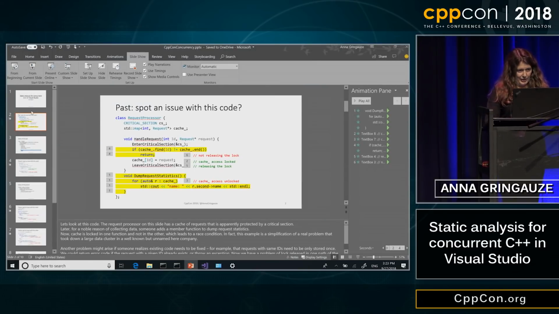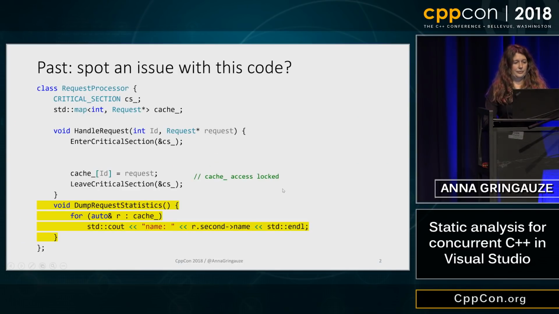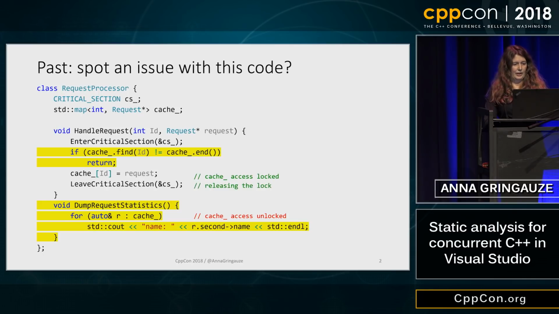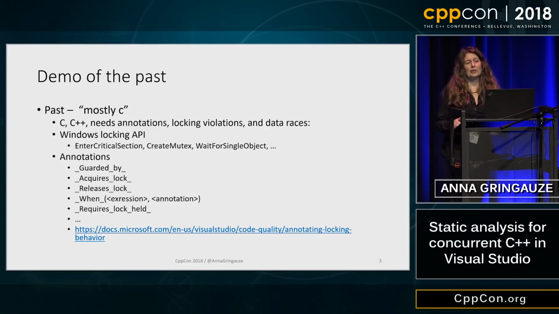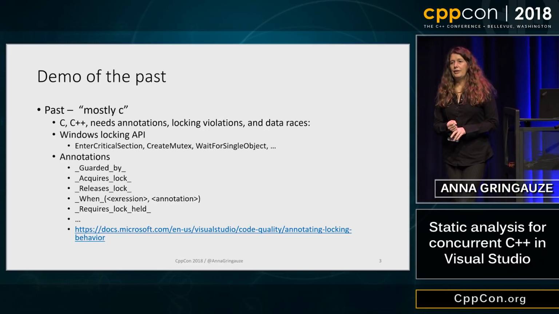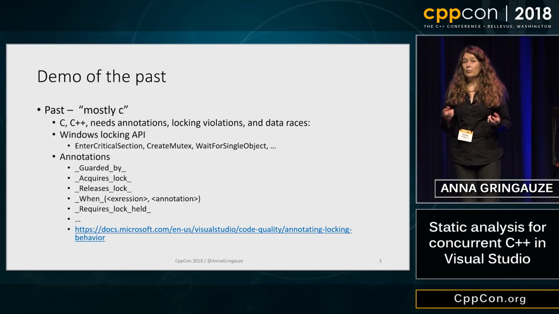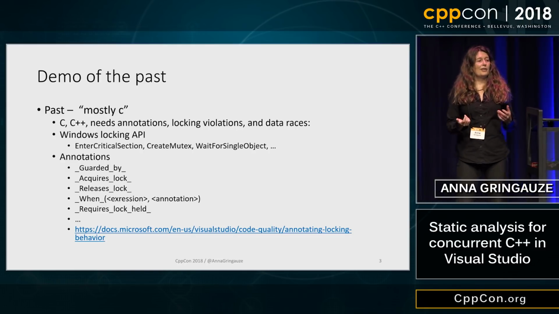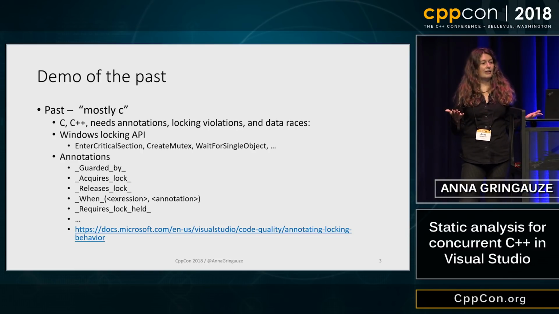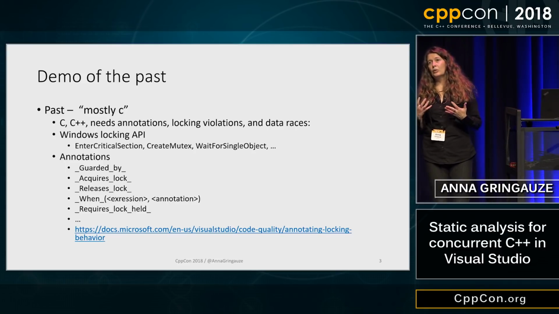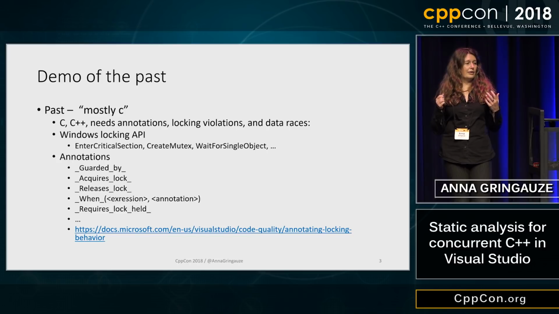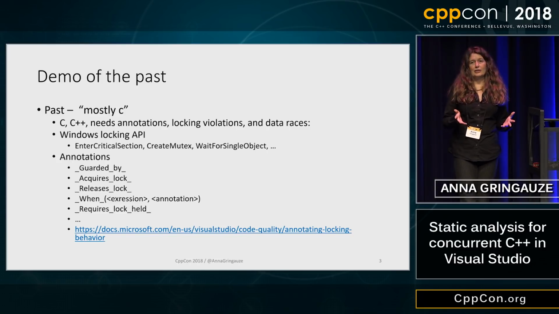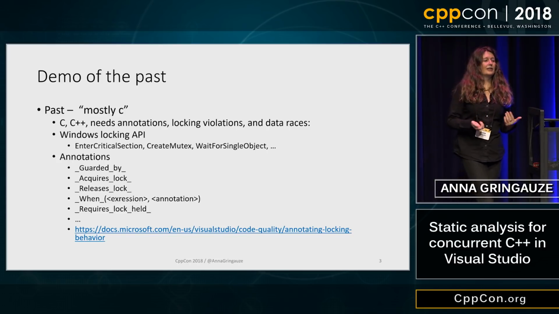Let's come back to the presentation. So I talked about the demo of the past checker. In the past, when we handled C++, it was mostly C, and we provided annotations, and those tools detected race conditions, data races, locking violations, sometimes deadlocks if you annotate stuff correctly.